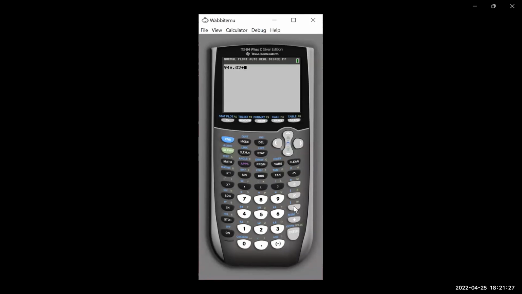Careful not to use a subtraction for negative. For negative, you have to use this button, which is negative with the parentheses around it. -8. Otherwise your calculator will give you an error. Times 0.98 equals, there it is. So on average, in this game you would lose because it's a negative number. The negative means that you're going to lose on average $5.96 every time you play this game.